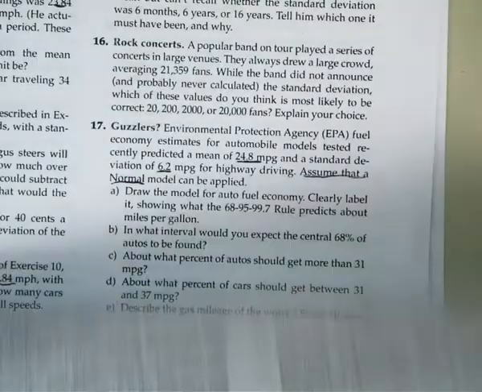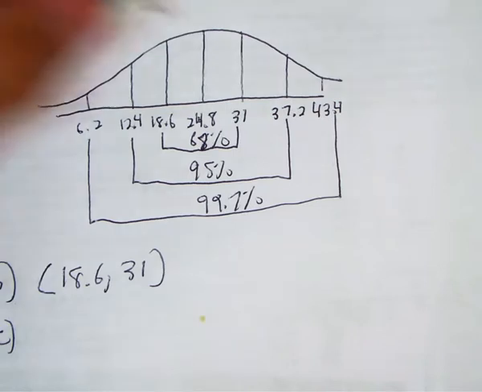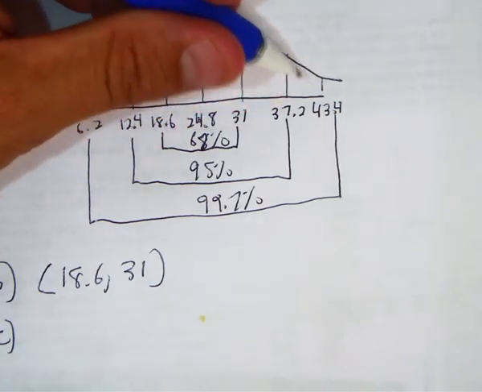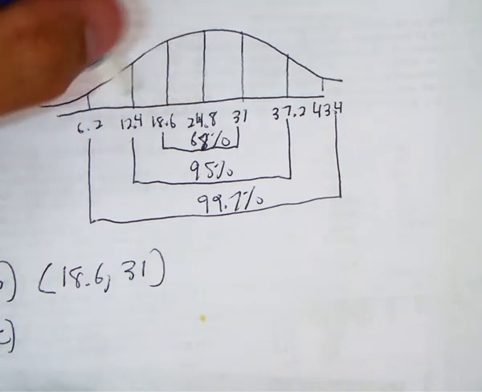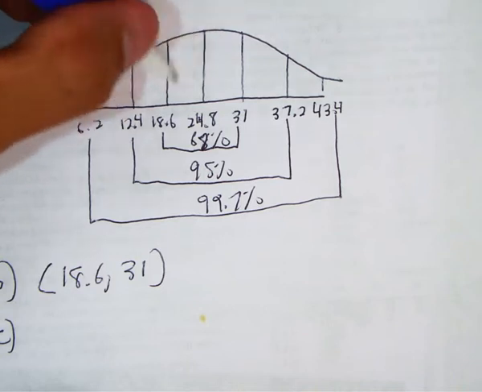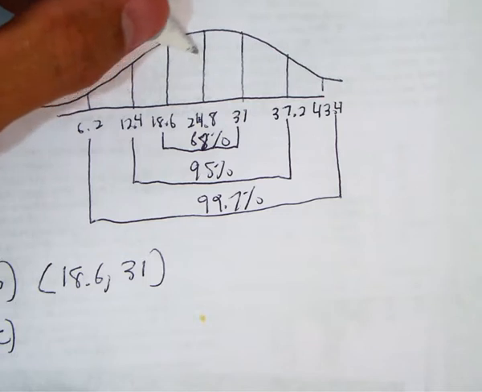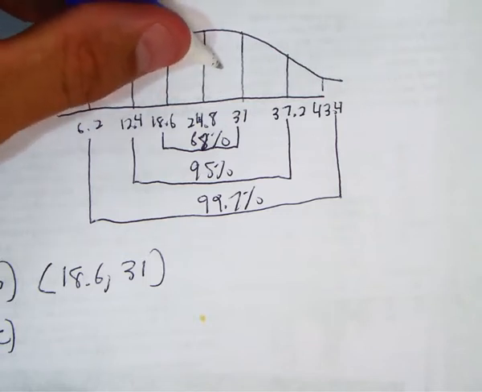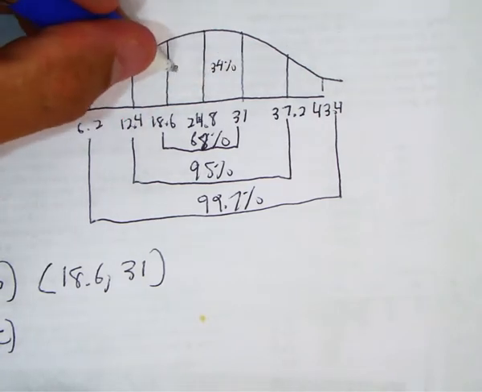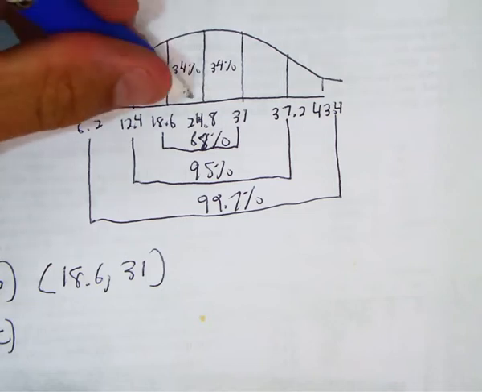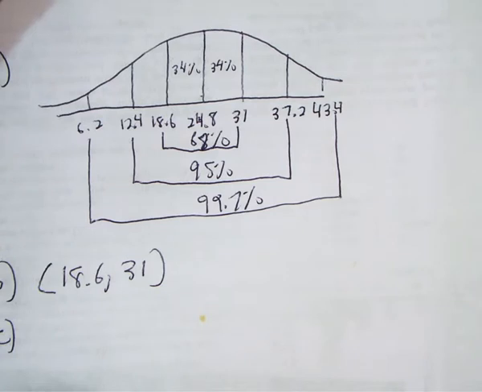Okay. Question C says about what percent of the autos get more than 31, so that would be over here. Okay, so what I do know is that up to 24.8, that's 50%, right? And I know that these two right here are 68%. So each of these are going to be congruent. So this is going to be 34%, and this is going to be 34%. So in effect, this is 50% plus 34%. So up to 31 is 84%, right?